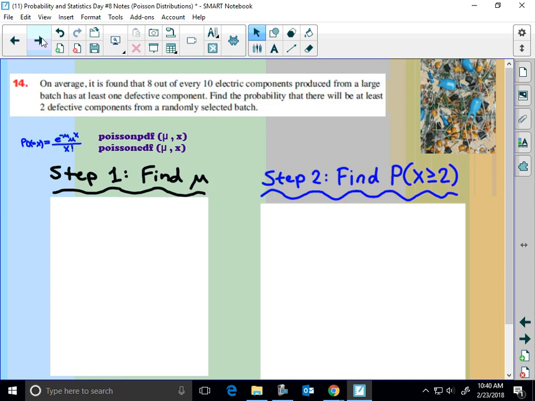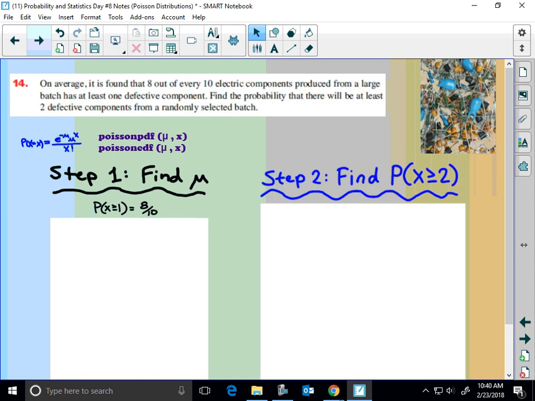So we don't know mu. I looked at this problem for a while. I didn't want to look at the work, but I looked at it for a while and was like, am I supposed to know mu right now? Like, I don't know what's what. But think of the 8 out of 10 as a probability that we've selected at least 1 defective component. So that would mean that the probability that x is greater than or equal to 1 is 8/10.